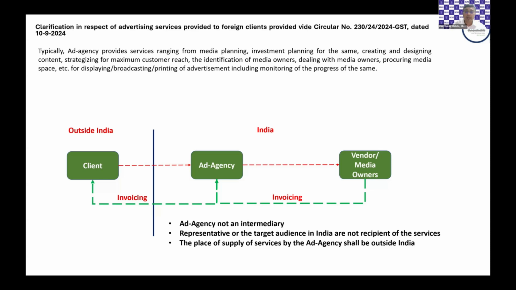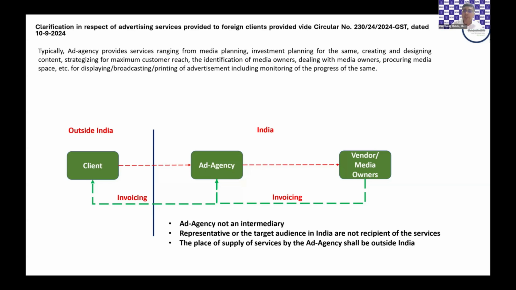And is the place of supply of service by the ad agency outside India? If it is outside India, it gets the benefit of 0 rating. If it is within India, that's if the target audience or the representative in India is considered as the receiver of service, or if the agency itself is considered to be an intermediary, then you have section 13.3 or 13.8, which say that the place of supply will be in India. And if the place of supply itself is in India, then the benefit of 0 rating is not given.